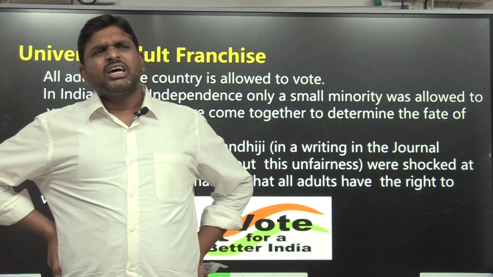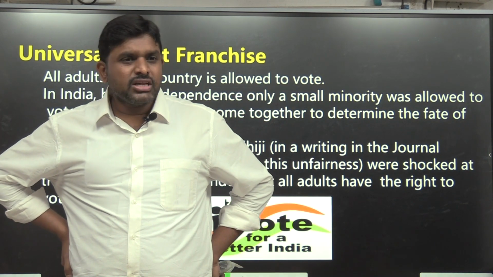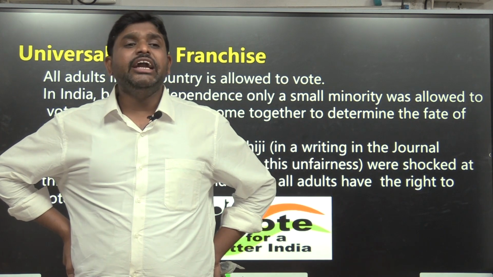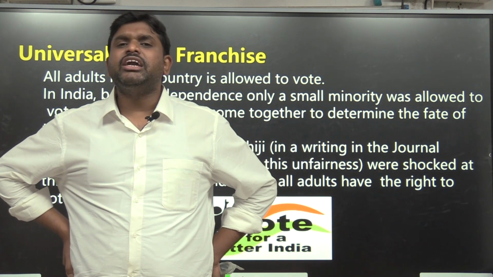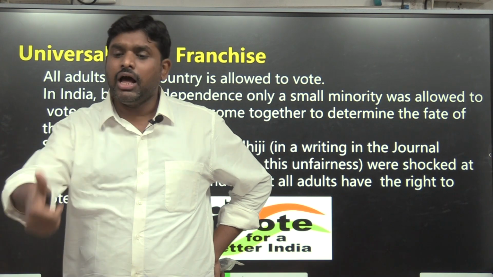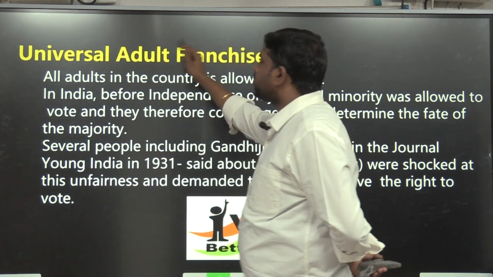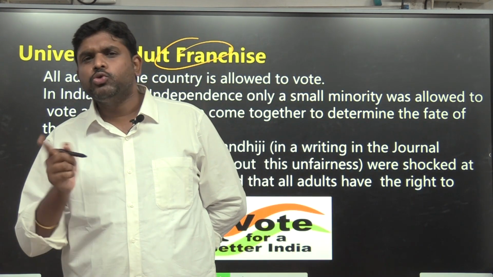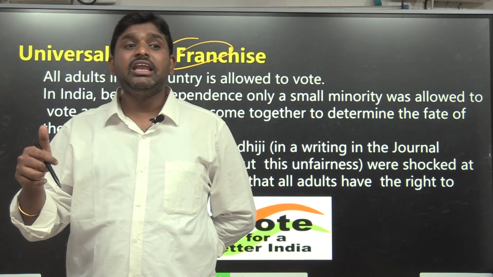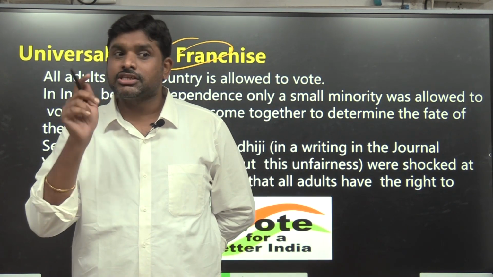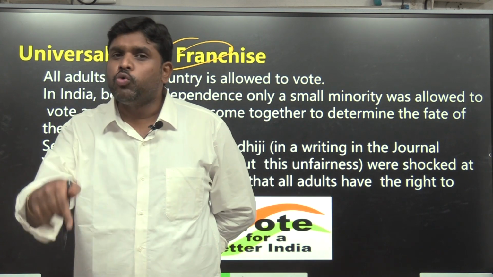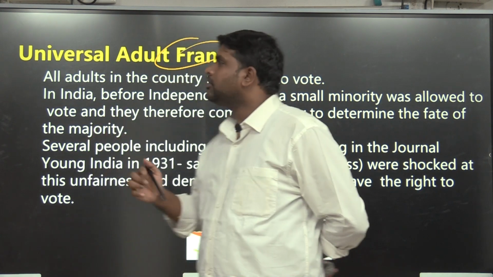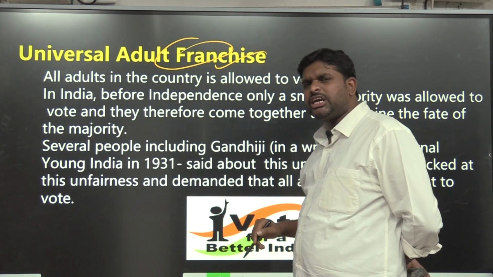A 6th class student asks, sir, in democracy, what all is present? In democracy, universal adult franchise means what? 18 years and above. Any citizen of the country has equal rights to participate in the election process. That is called universal adult franchise. So in democracy, what is present? Universal adult franchise. Any person whose age is more than 18 years has the legal power to vote, not to contest, to vote in the democratic procedure of the country. That is called universal adult franchise. There is also something called universal adult suffrage.